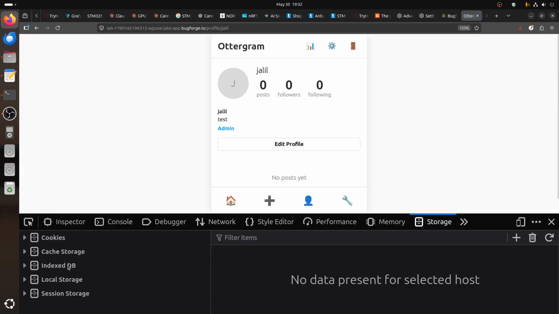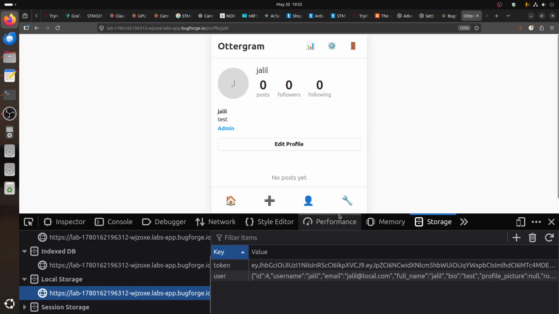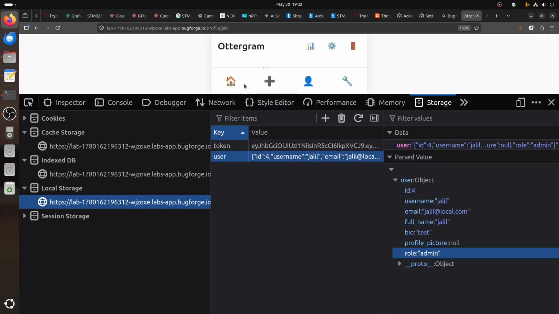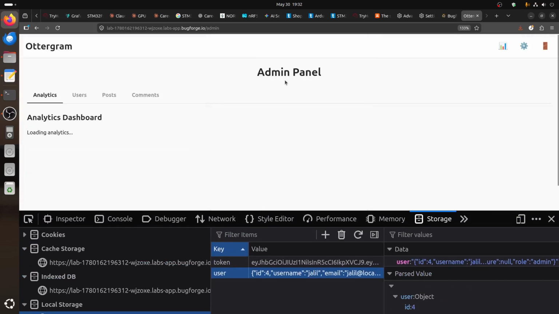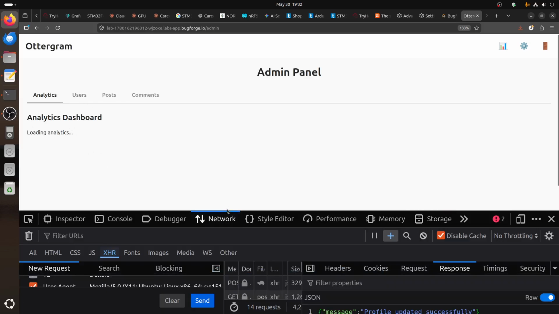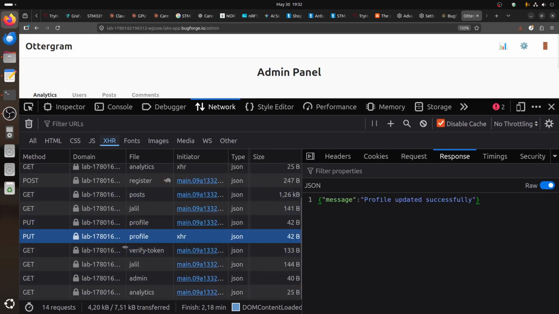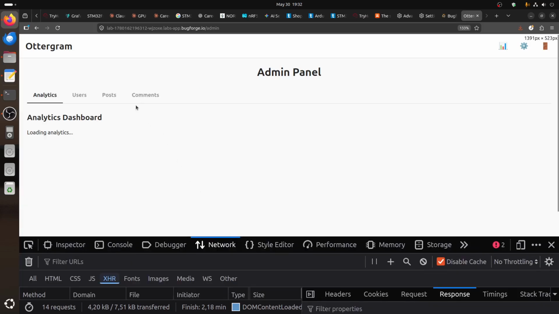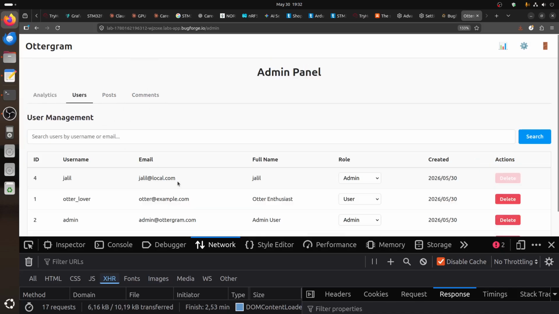And of course I go back to my local storage, and we can see we're looking for admin and became admin. Now you can see we have that admin and it's checking admin. You can see this one, same things. The network doesn't give us access denied for the analytic endpoint. You can see it said access denied, so it's not getting me the endpoint I'm looking for. You get post requests, you get all of this, so I'm admin in all of them.